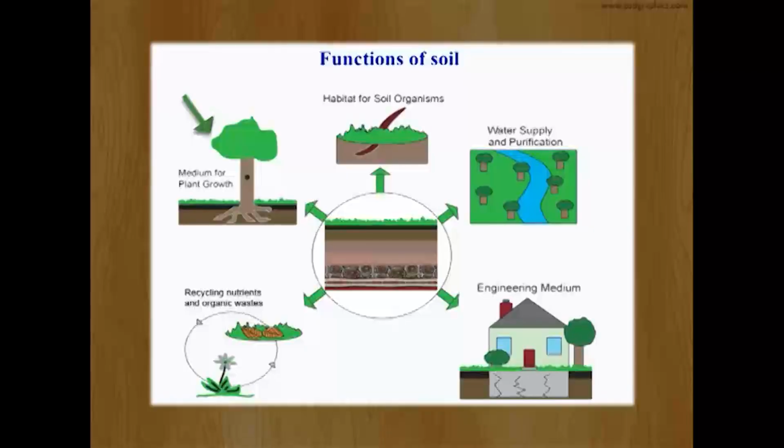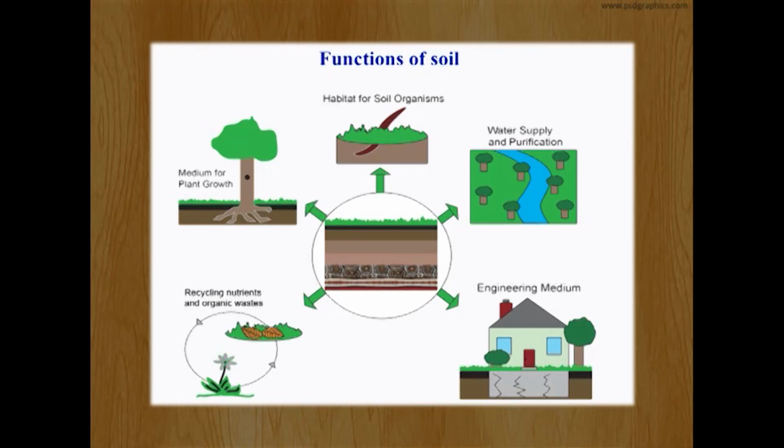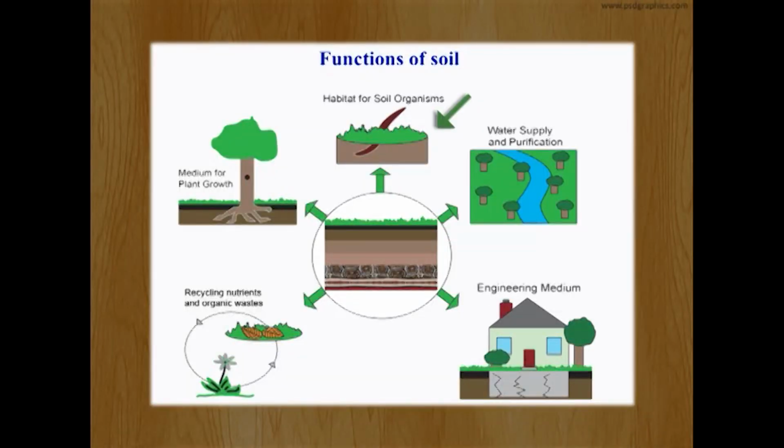Now let us see what the functions of soil are. The functions of soil are mainly fivefold. The first is that it provides a medium for plant growth. It provides a substrate into which the plant roots can penetrate, and the soil serves as anchorage for the plant roots, and thereby the plant is able to grow. The second is that it provides a habitat for soil organisms like mammals, insects, reptiles, microorganisms, and many other important biological organisms.